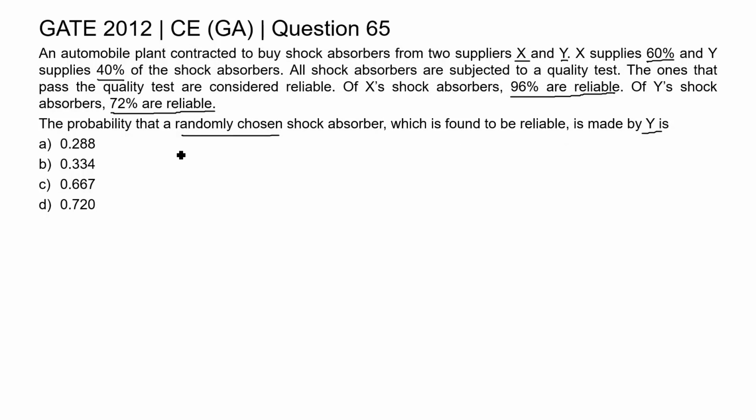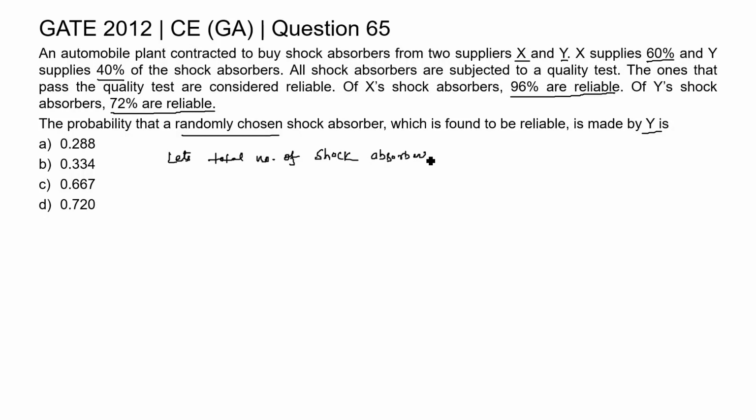So, first suppose the total number of shock absorbers bought by this automobile plant is 100.